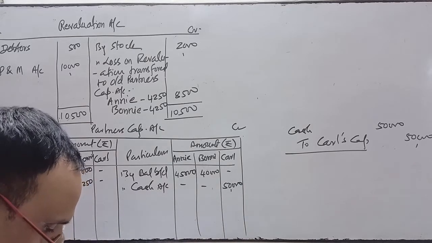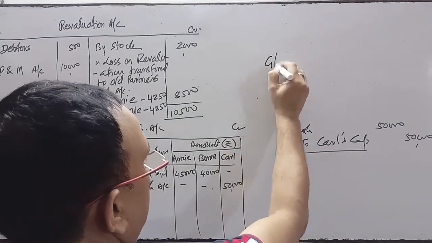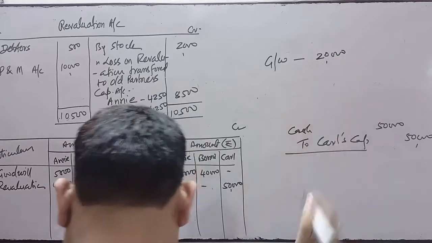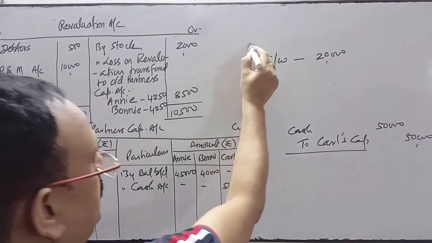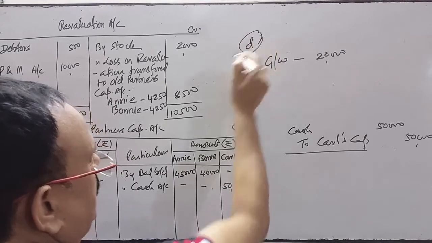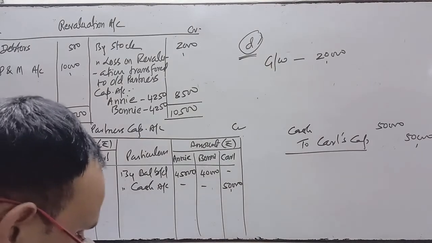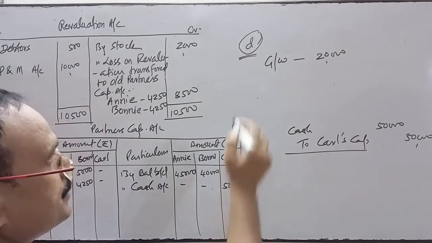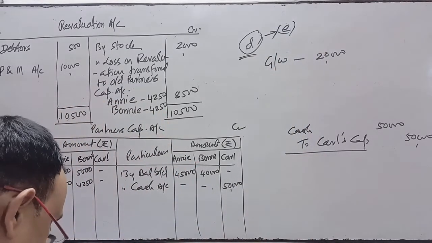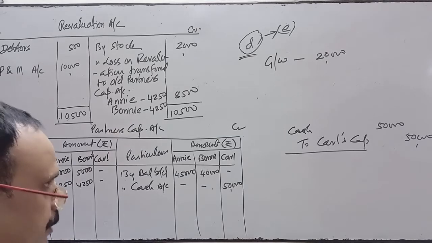Point number D says that the goodwill of the firm is valued at 20,000. You see the point number D, I am explaining. Goodwill is valued at 20,000, and then you see point number E as well, which is related to goodwill. That is, he was unable to bring in cash his share of goodwill.